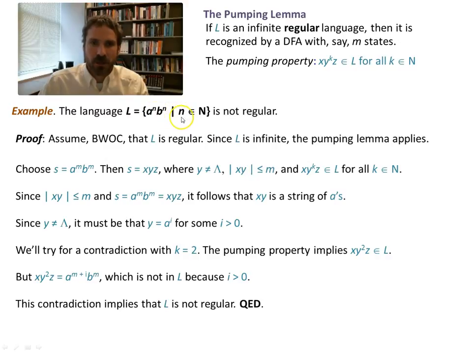But this is saying n can be any natural number. So this would be things of the form aabb, aaabbb, aaaabbbb, not just a fixed n, but any string that has the same number of a's and b's. And there's no possible way using a DFA to check for that, to accept a language of that type.